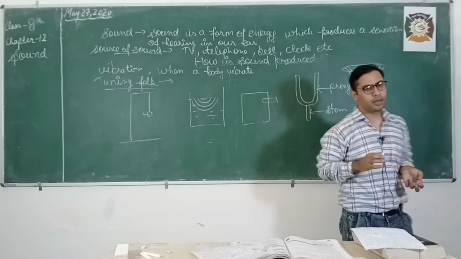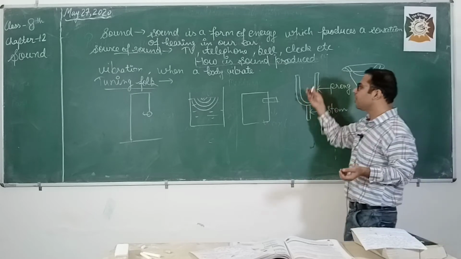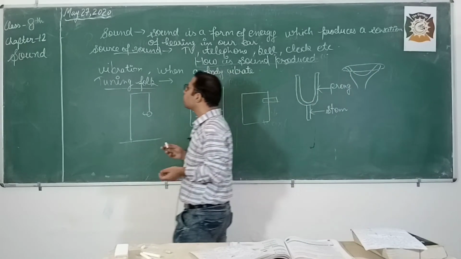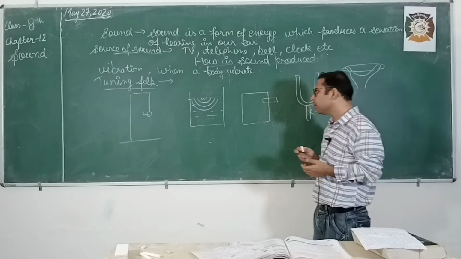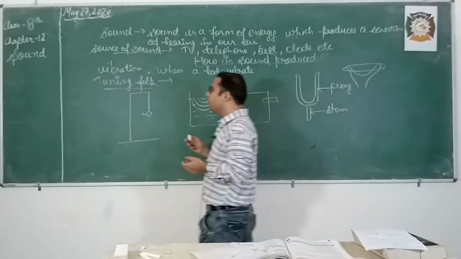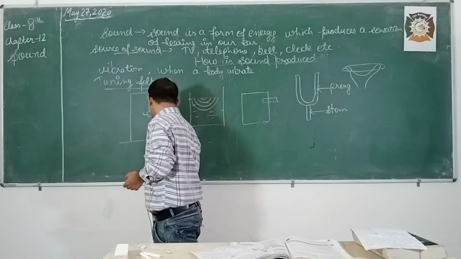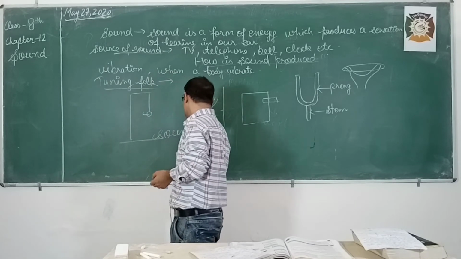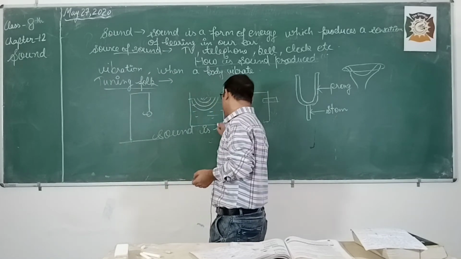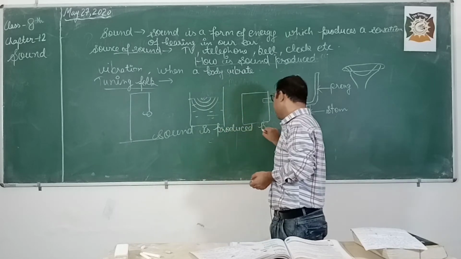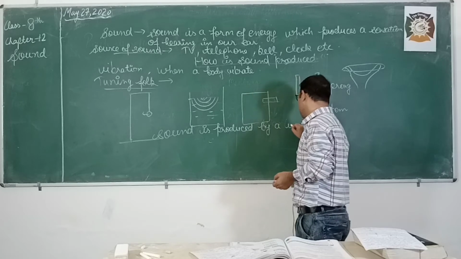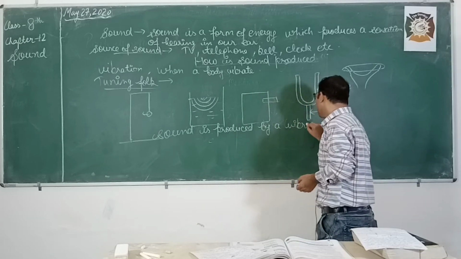Okay, students. Now, other than this, we are studying about the source of sound. Sound is produced by the help of vibration. So, in other words, we can say that sound is produced by a vibrating body.